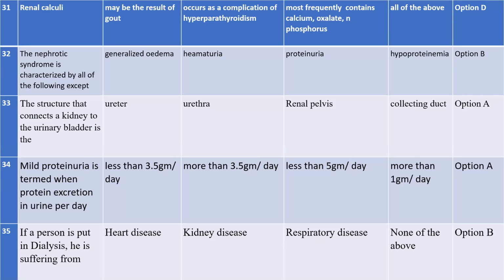So Surajit, what if a person is put in dialysis? Okay, no problem, maybe network. If a person is put in dialysis, he is suffering from what type of disease? Say fast. One kidney failed to work. When the kidney fails to work, that means kidney disease. So the answer of question number 35 is kidney disease.